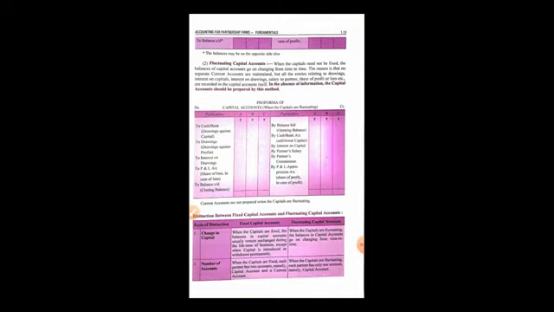Okay, now about fluctuating capital I have explained. Now I am going to explain to you about fixed capital account. In fixed capital account you are going to prepare two accounts. One is partners capital account and the other is partners current account.